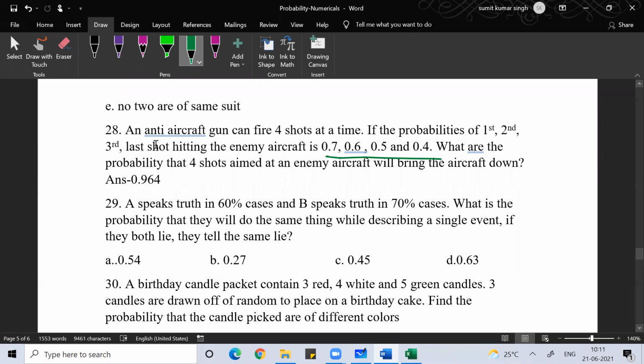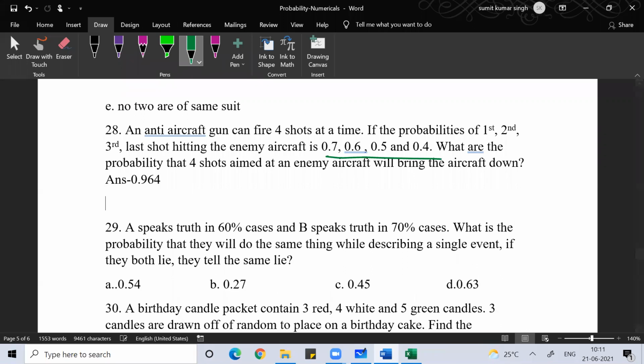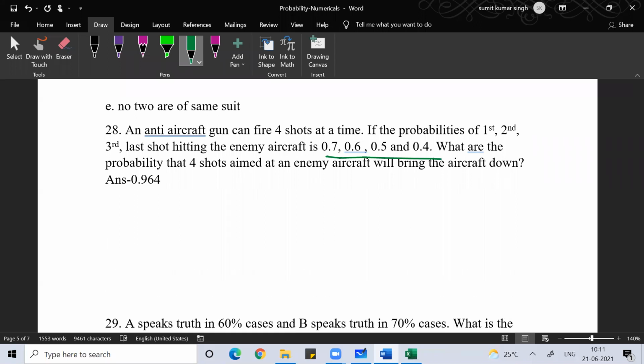Here it doesn't matter which shot hits the enemy aircraft: either 1 shot out of 4, or any 2 shots out of 4, or any 3 shots out of 4, or all 4 shots hitting the target, the enemy aircraft will come down. I hope you understand it. So the probability that the aircraft will come down is the probability that at least one shot hits the target. That means 1 minus the probability that none of the shots hit the target. I hope you understand it.